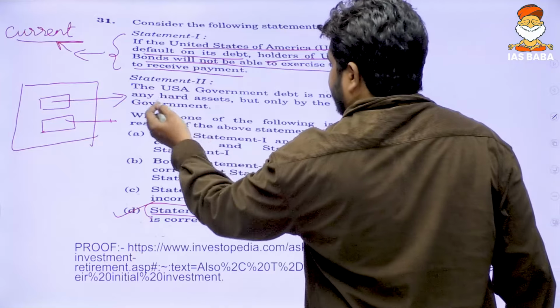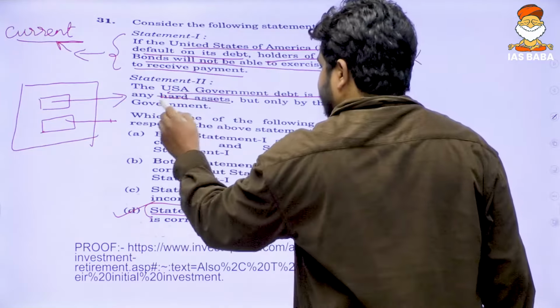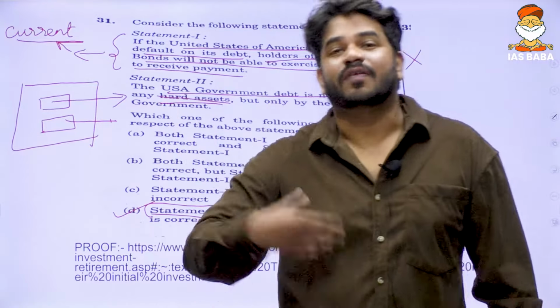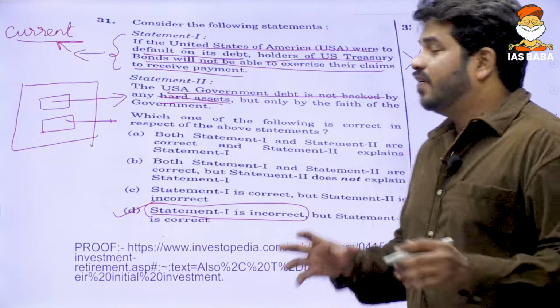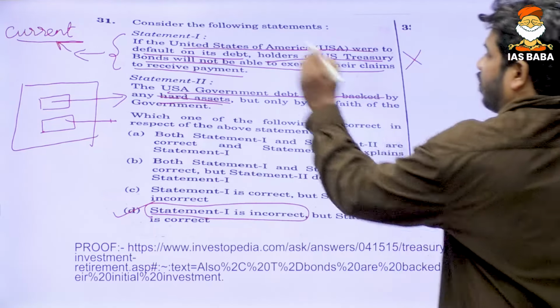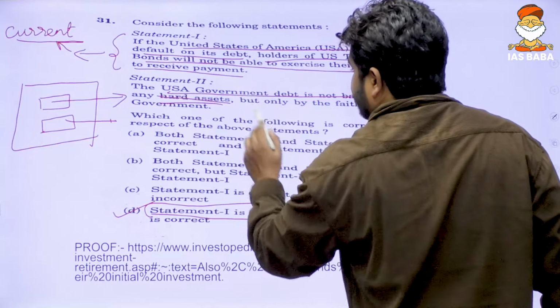Let's read statement 2. The US government debt is not backed by hard assets. Yes, definitely it is not backed by hard assets. It is backed by the sovereign guarantee of the government, that is, the faith people bestow on the government. That is what the backing of the government is. So statement 1 is wrong and statement 2 is right.